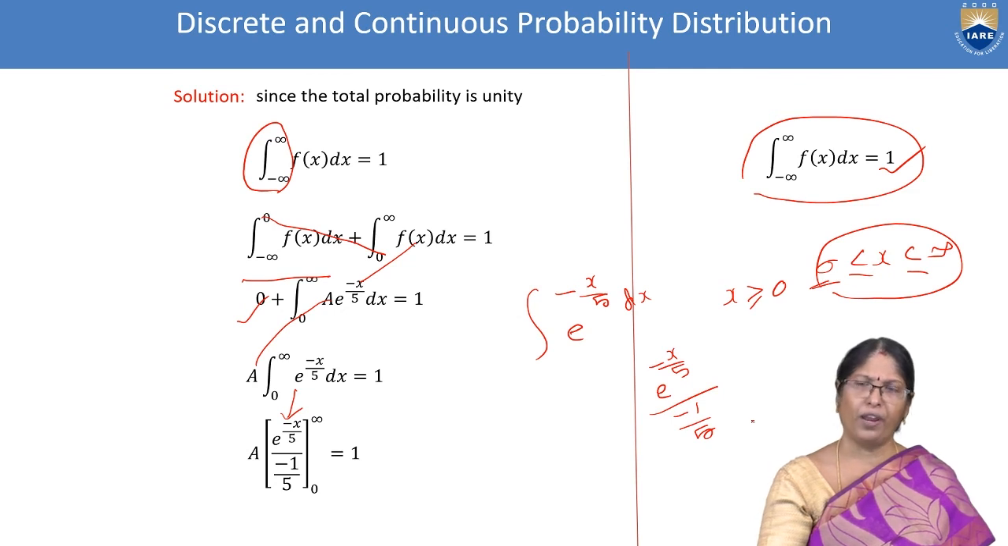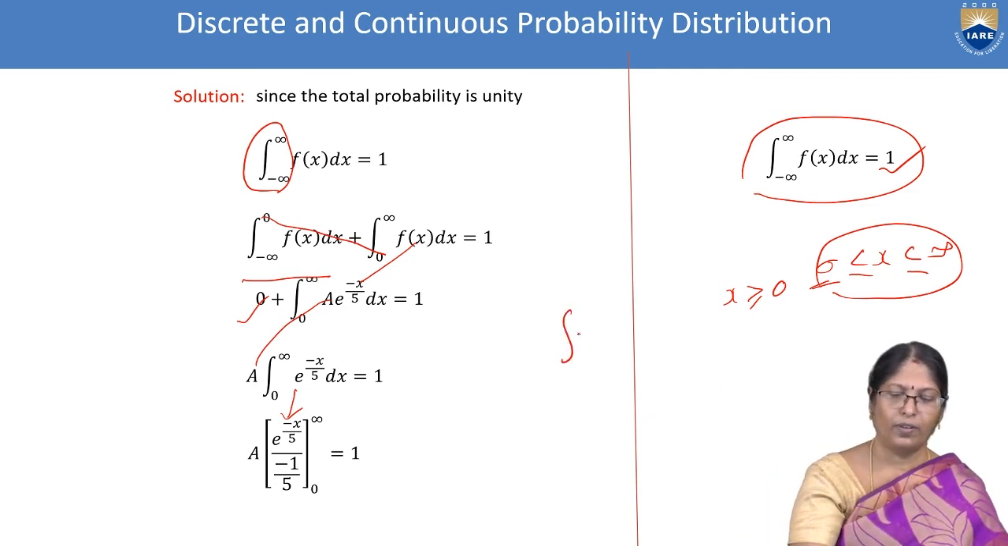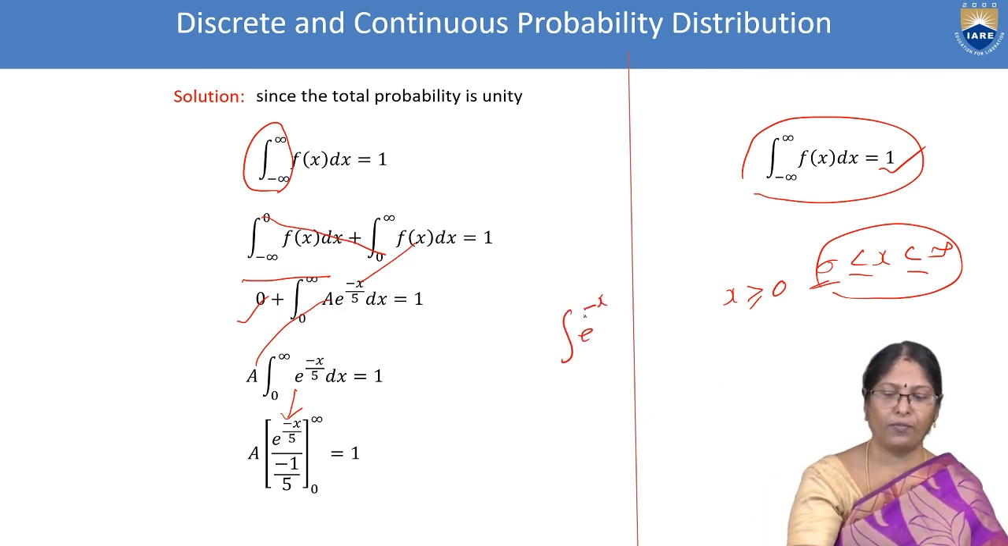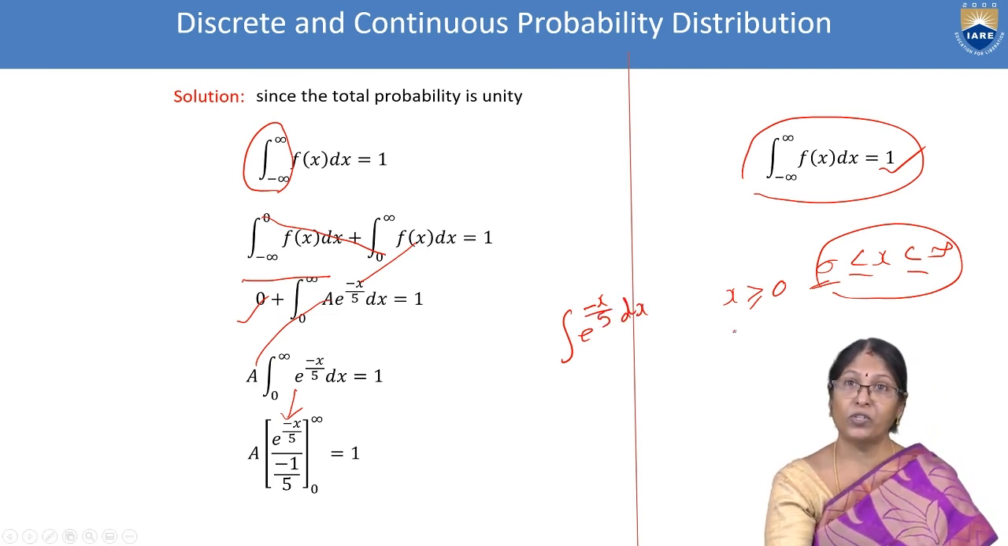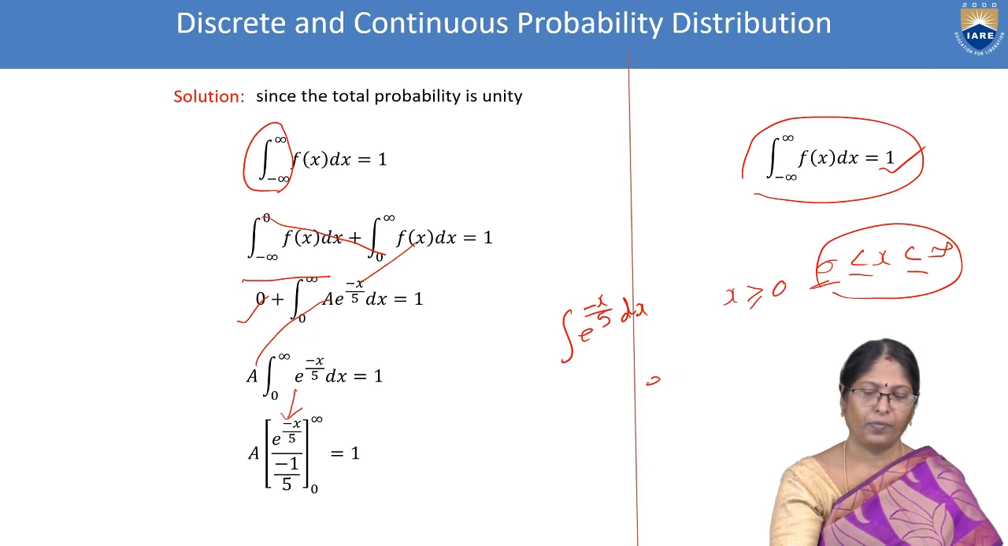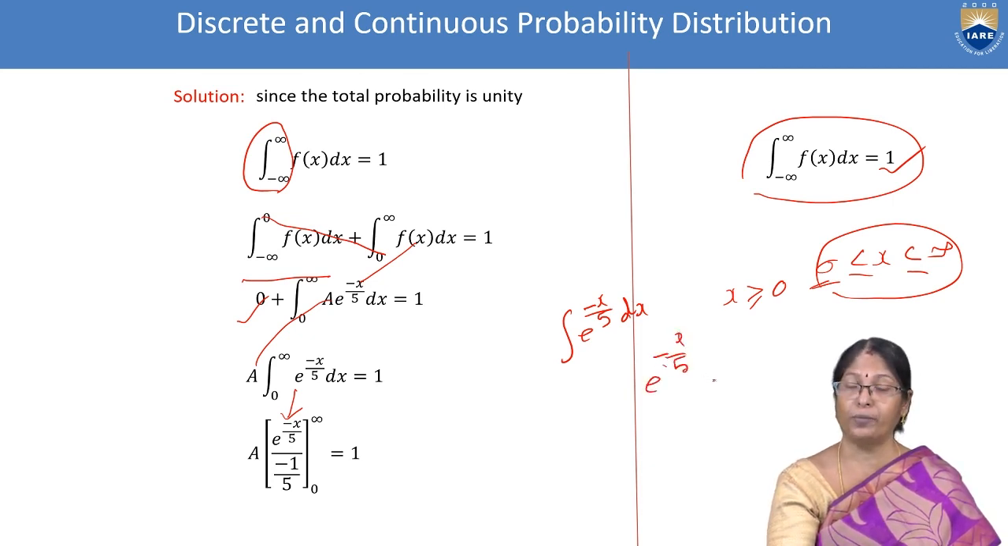Very simple way. e power minus x by 5 dx. e power some term, same as it is will come for the integration of exponential terms, divided by the variable with respect to which we are doing the integration, with respect to x we are doing.